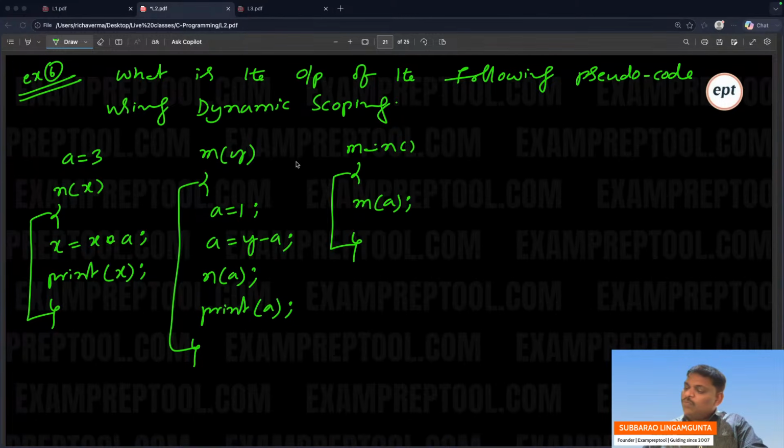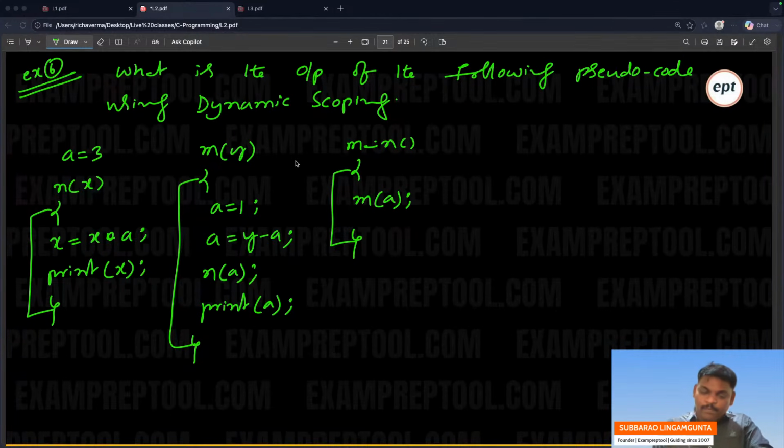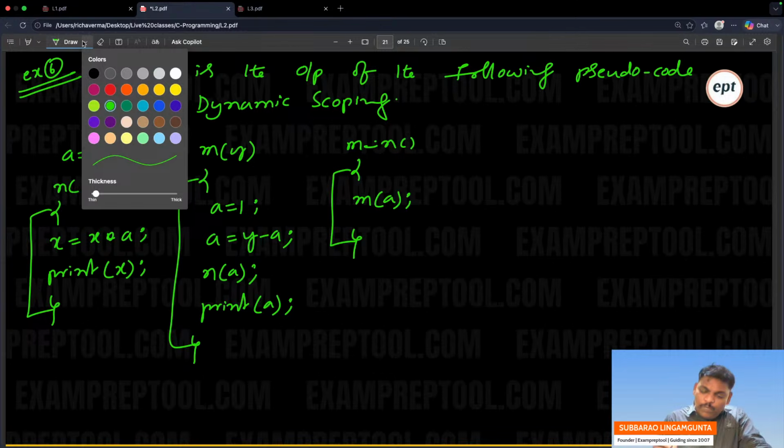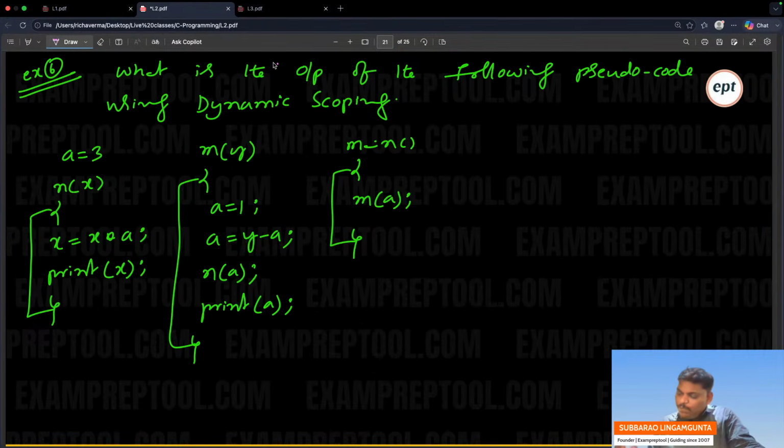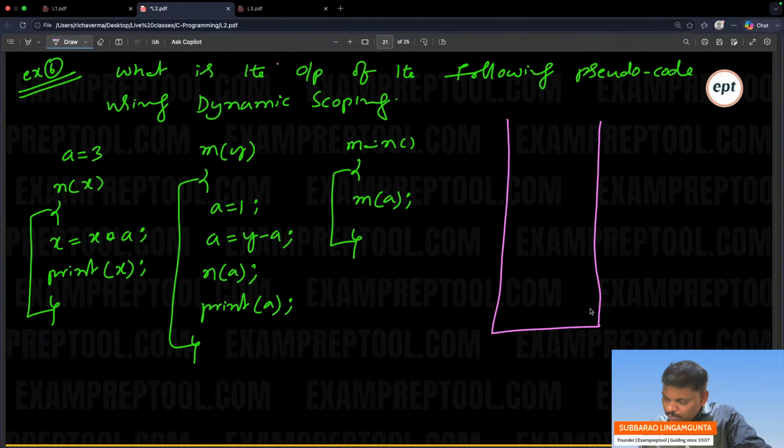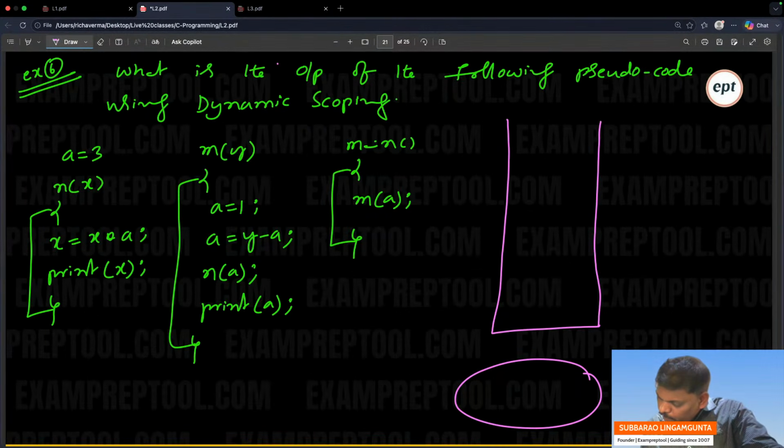Now let me see the output. So remember dynamic scoping. See this dynamic scoping. I'm starting. Interesting. See the static area and the stack area. Let's go to the static area. Compile this program: global variable memory. So this is the global variable.